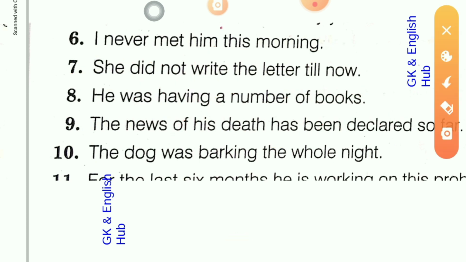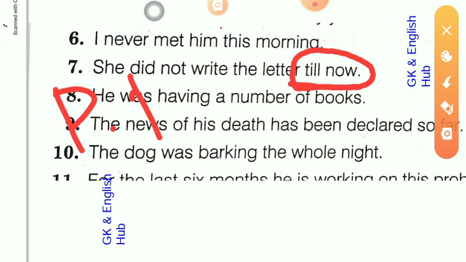And I also discussed in a previous question, when I discussed present perfect tense, that this till now gives you a sense of present perfect tense. So here the correct form of this sentence will be in present perfect.